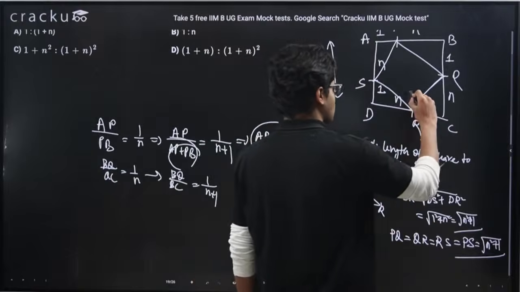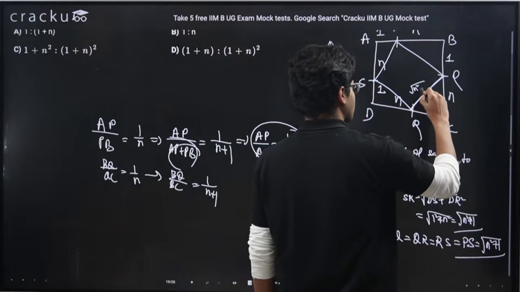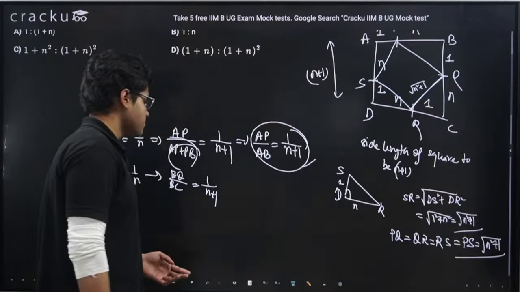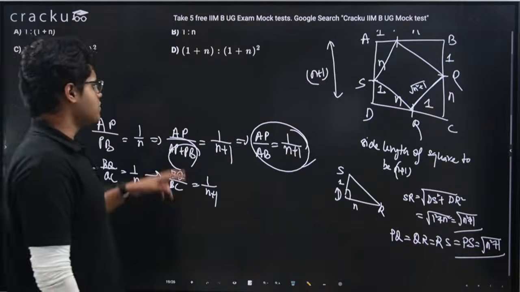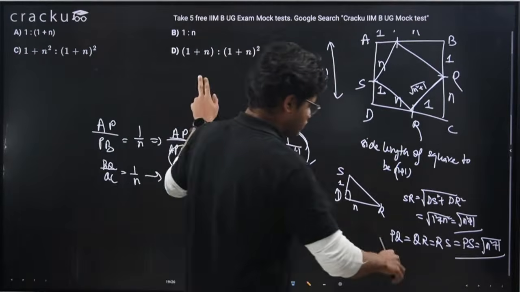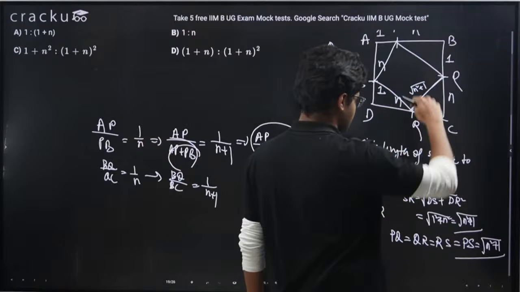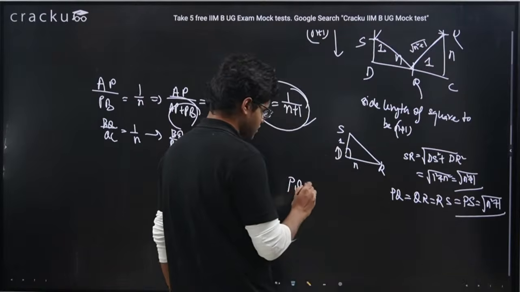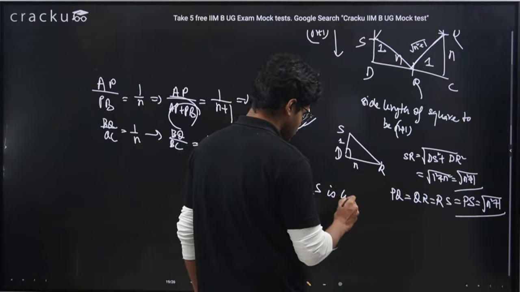Right? So this is all equal to root N square plus 1. Okay? Which means, what is the area? If all the sides are equal, I can tell PQRS is a square.